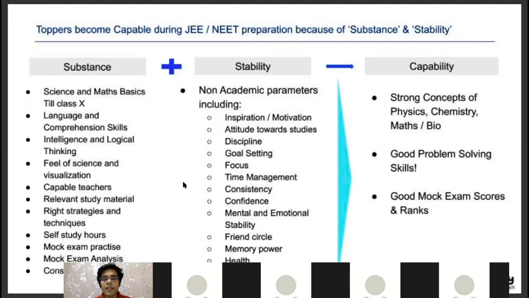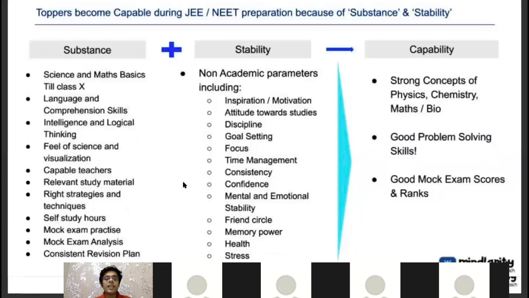Why does it happen? So if a student is working hard, spending 6 to 7 hours daily, the main difference between him and a topper is that he's not studying in the right way. By right way, I mean that the way he does his class revision, the way he manages homework, the way he attempts the questions of the sheet, the way he asks the theoretical, numerical doubts, the way he attempts the exams, the way he prepares for the exams, the way he does the analysis of the exam, his consistent revision plan, all these things make a difference between topper and average students.